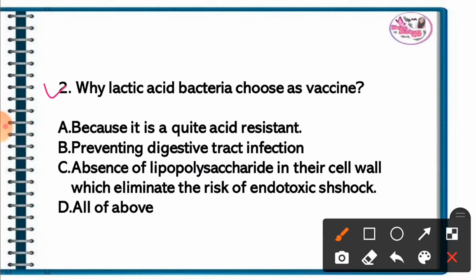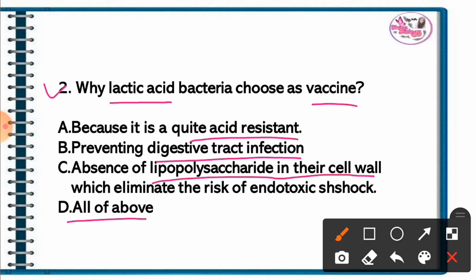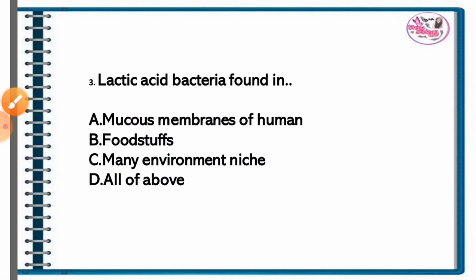Question 2. Why are lactic acid bacteria chosen as a vaccine? The correct answer is option D, all of the above, because they are quite acid resistant, preventing digestive tract infection, and have an absence of lipopolysaccharide in their cell wall, which eliminates the risk of endotoxicity. So lactic acid bacteria are chosen as a vaccine.